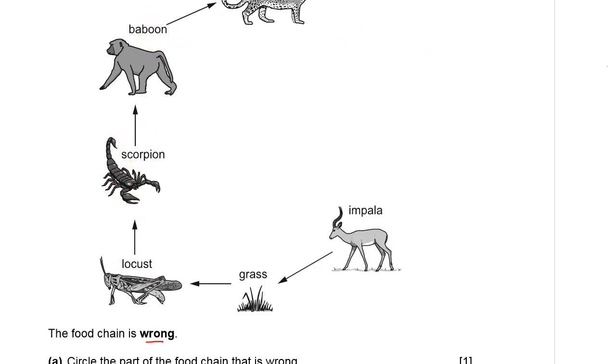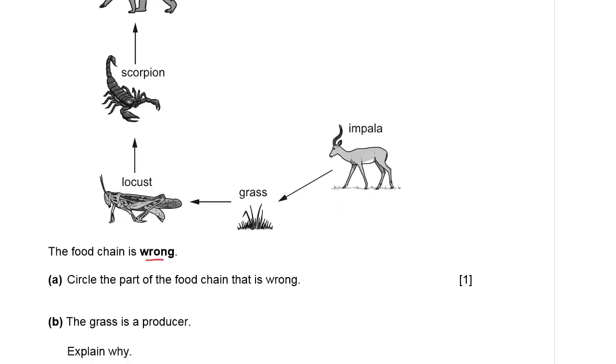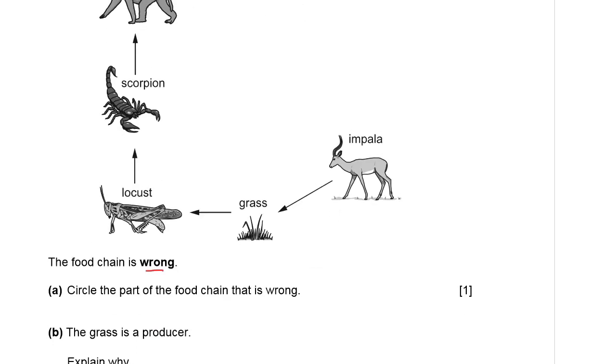We are told to circle the part of the food chain that is wrong, and the part that is wrong is this part here.